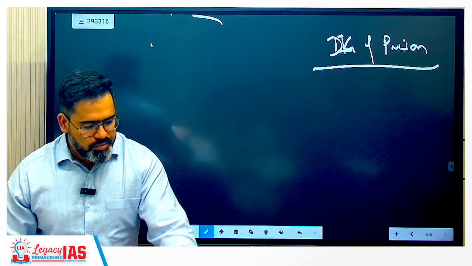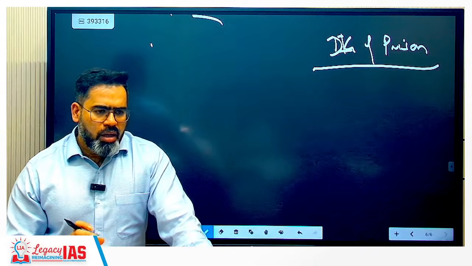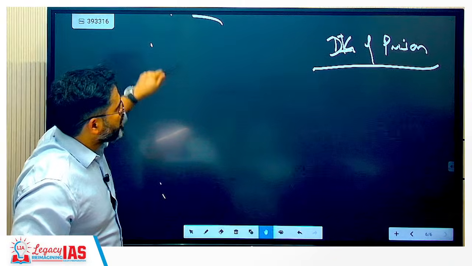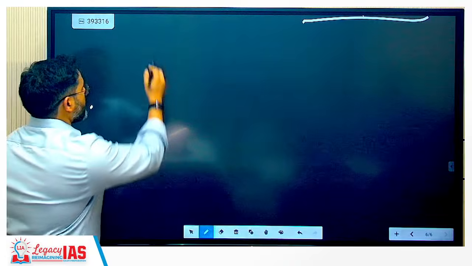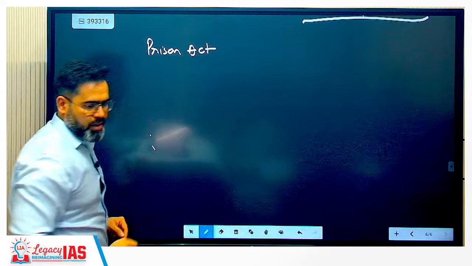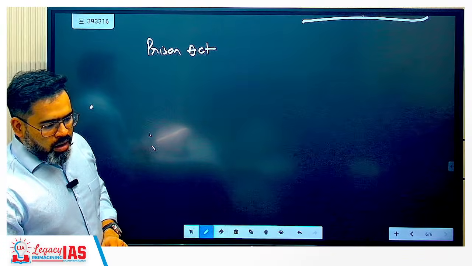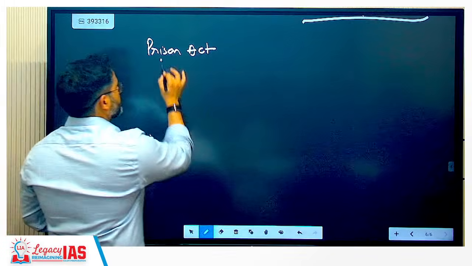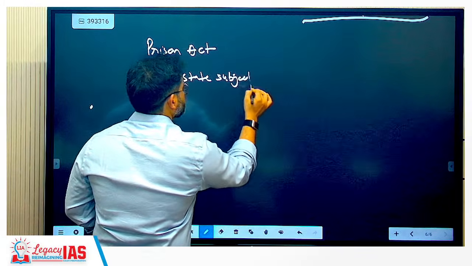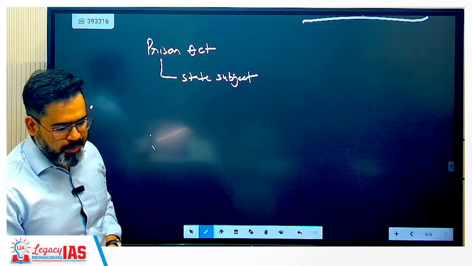Clear? So this is decided by whom? The Prison Act. All these things are decided through the Prison Act. And prison is a state subject. This is very, very important. It is a state subject.